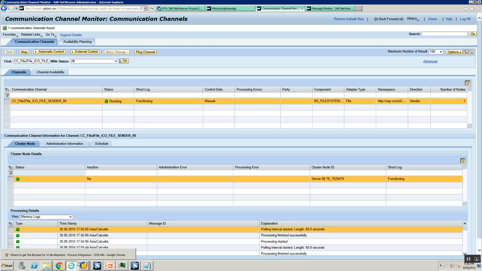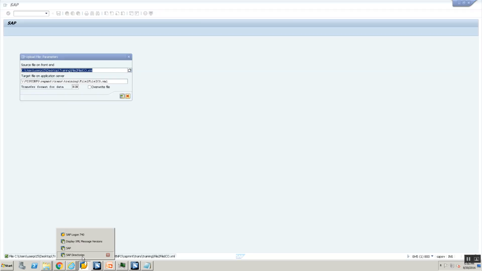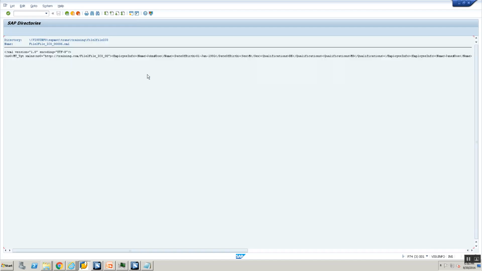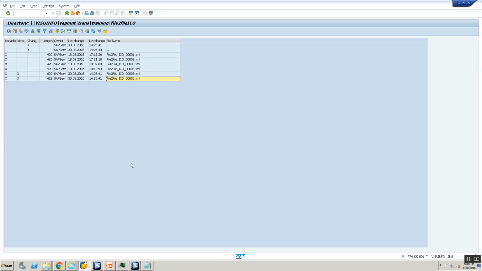Okay. Now let's go into file-to-file ICO here, into my directory. All right, I'll refresh. Okay, there's a new file here, and if you see, it's perfectly John#do. All right, so with this we have executed parameterized mappings where I've been able to successfully pass parameters from the integration directory to my message mapping, and we've done it for both classical configuration and for integrated configuration.